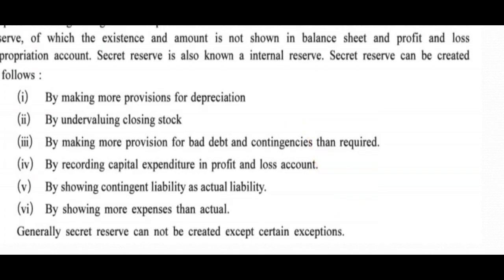Making more provision for bad debts and contingencies than required. Friends, we know BDR is needed as this is a routine that bad debts happen, but sometimes more provision is made for bad debts, that is BDR, or any other contingency than the required, which gives birth to the secret reserve.